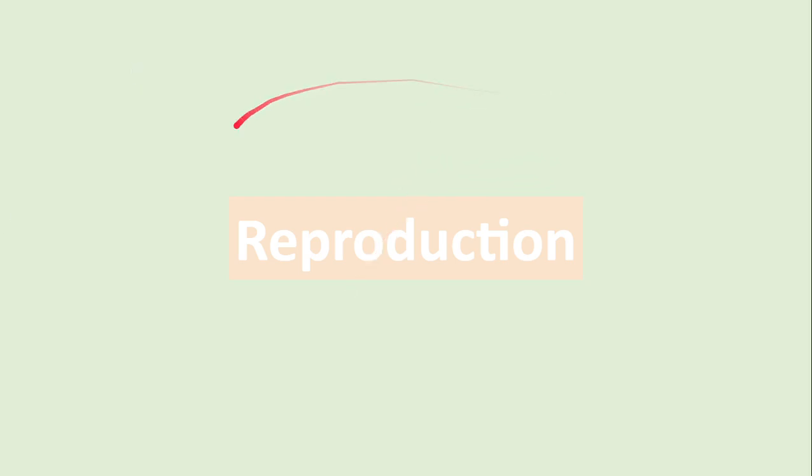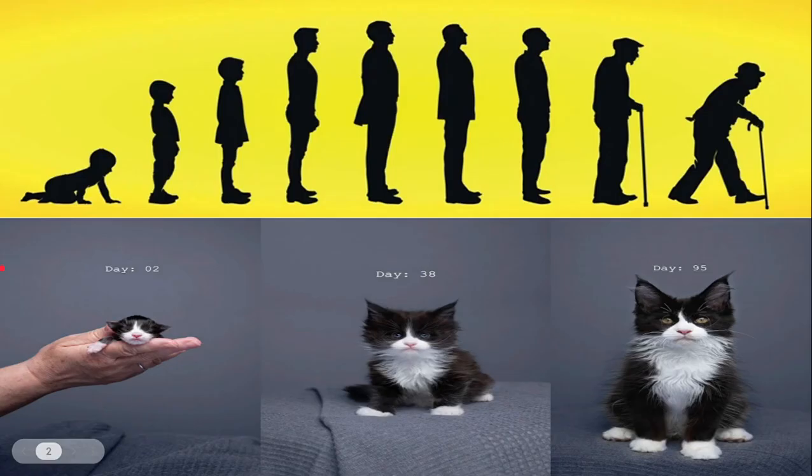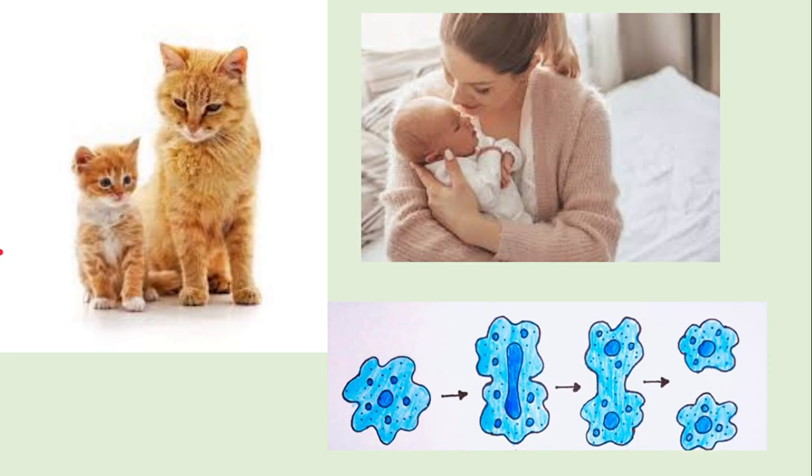In this video, we are going to study the introduction and the basics of reproduction. Now, each and every species grows old with time and eventually dies out, whether that be the species of a human being, a fish, or a cat. In order for the species to survive, the parent gives birth to an offspring, such as a cat gives birth to a kitten, humans give birth to babies, and an amoeba gives rise to daughter cells. This is all because they want the species to survive.